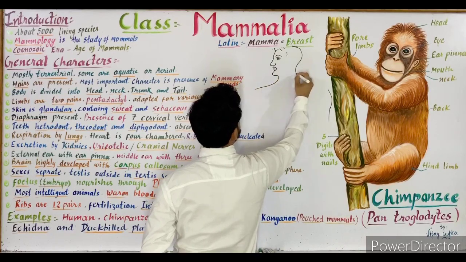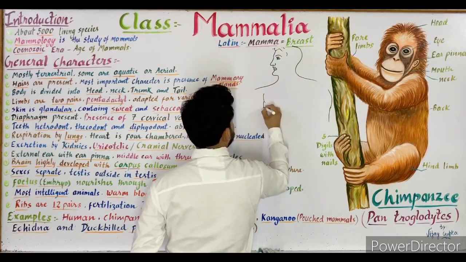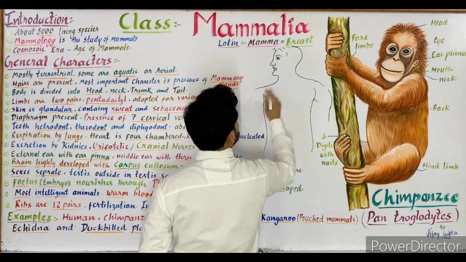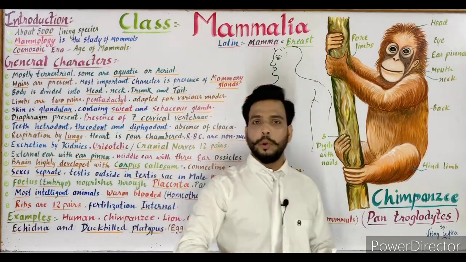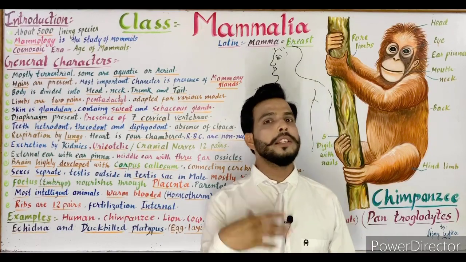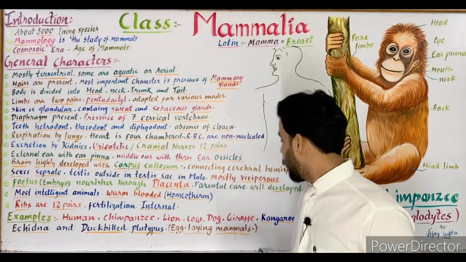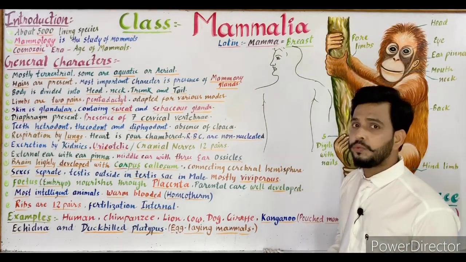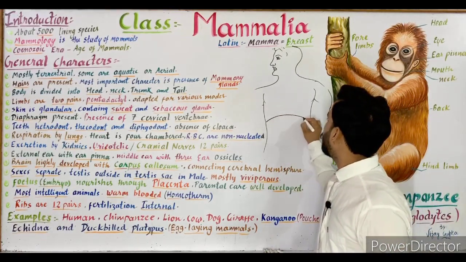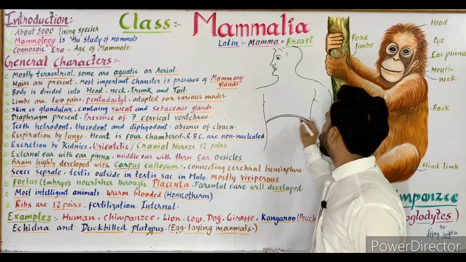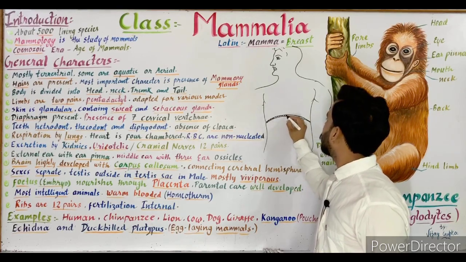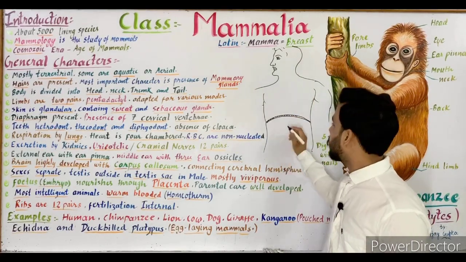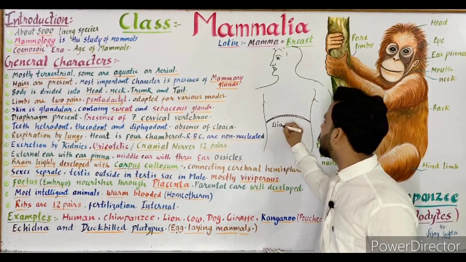It is our body, and our body consists of a body cavity. Suppose that it is the body cavity. The hollow area which is present inside the body is known as body cavity or coelom. So this coelom or body cavity is further divided into two parts. The layer which separates the body cavity into two parts is known as diaphragm.